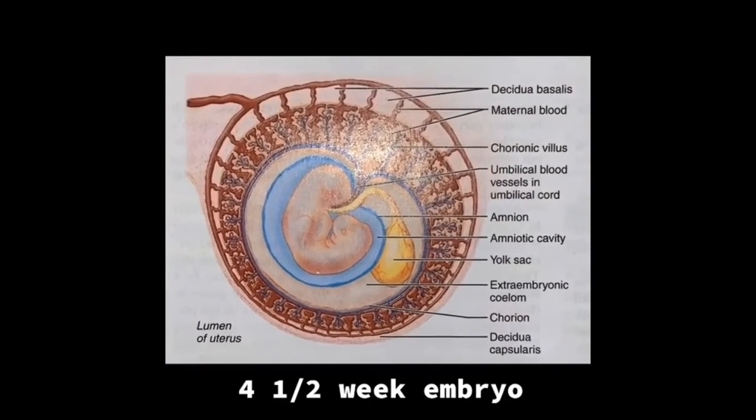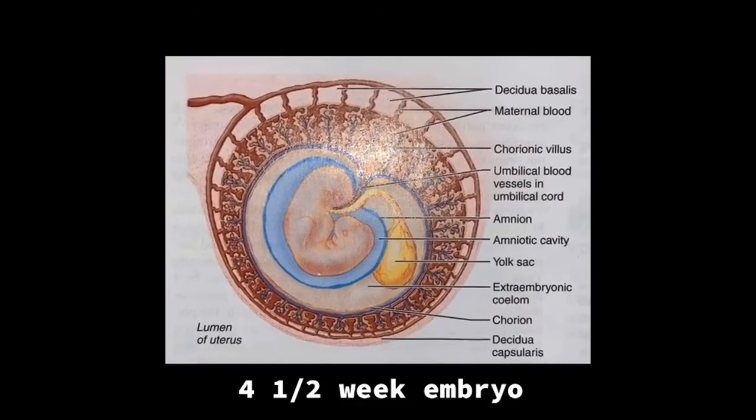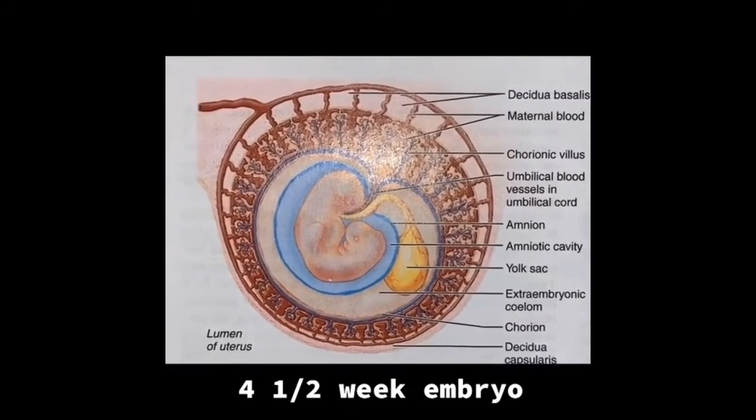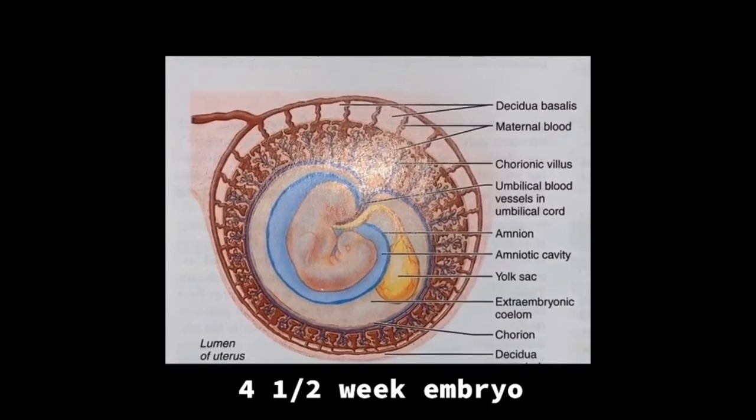In a 4.5-week embryo, the decidua capsularis, which later sloughs off, expands to accommodate the growing embryo, which causes a stretch in the uterine cavity. The decidua basalis, which is the maternal portion of the placenta, and the chorionic villi, which is the fetal portion, together form the disc-shaped placenta surrounding the embryo.